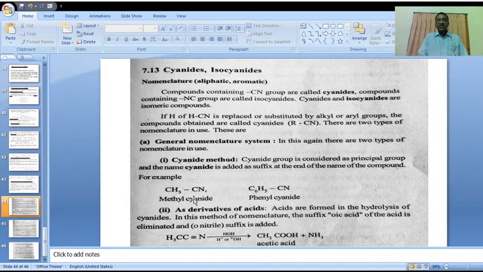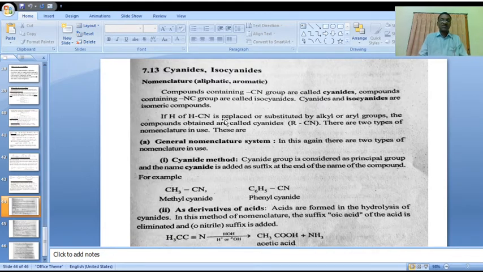If the hydrogen of HCN, hydrogen cyanide, is replaced or substituted by an alkyl or aryl group, the compounds obtained are called cyanides.